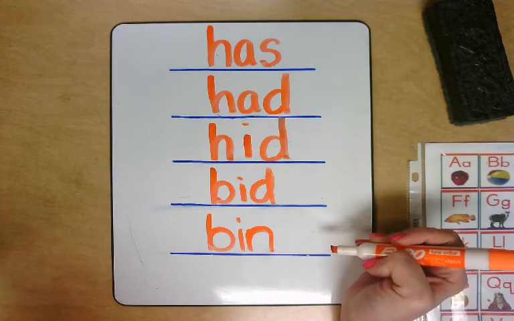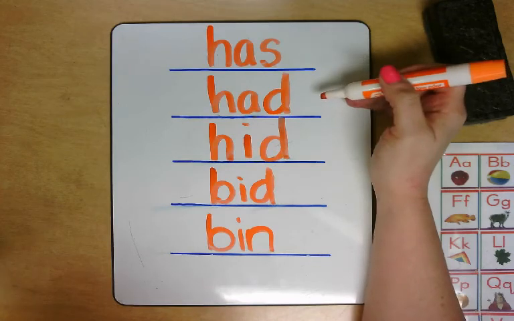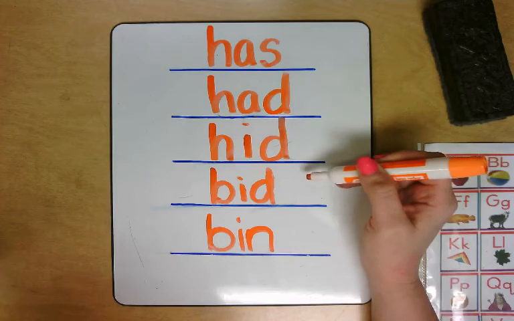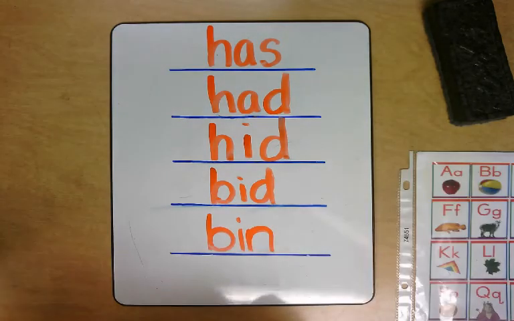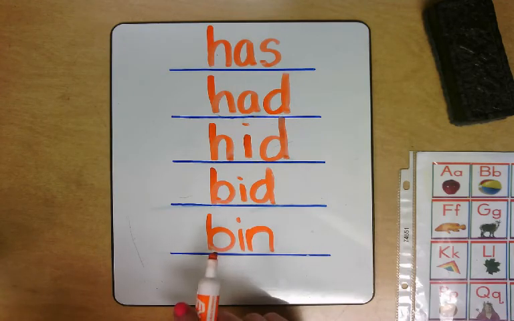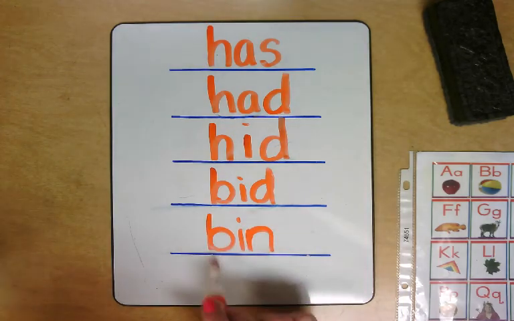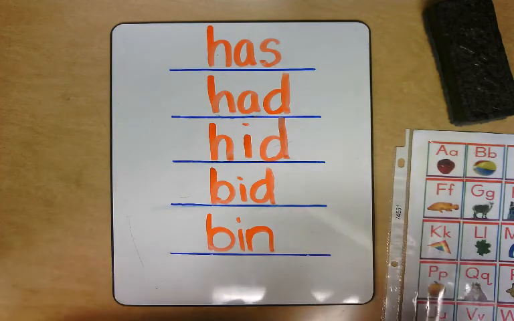Let's read through our word ladder. Has, had, hid, bid, bin. Very good. We could keep going. I'm going to challenge you. I want you to get a piece of paper and write the word bin, B-I-N, and see if you can change one letter to make a new word. All right, friends. Good luck.